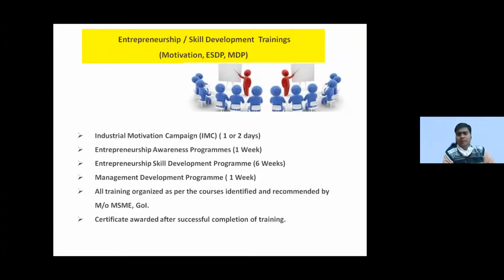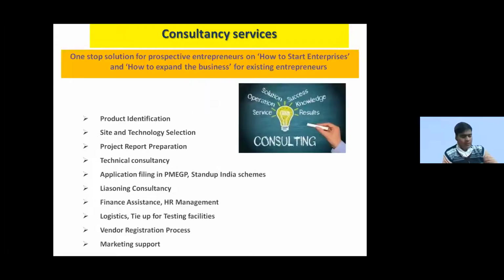Then, in the previous slides, what I have explained, you must have understood. You have to select the product, then select the site where you should start the business, then what type of machinery, process, and technology you have to choose. Then after, prepare your project report. Then you have to file your application in a financial scheme like PMEGP or Stand Up India. And after that, you have to make sure that you have the proper licenses, and then the marketing of the product. So these are the various steps involved while you want to start your own business.